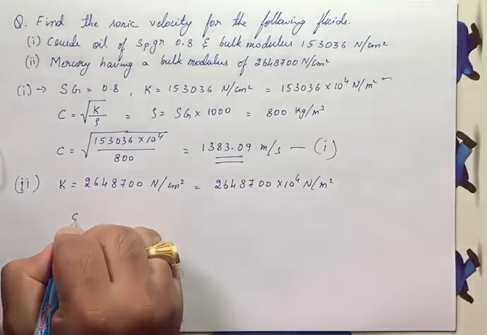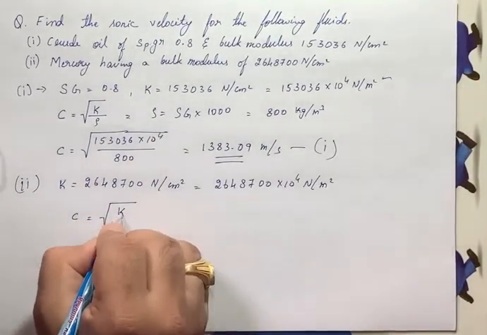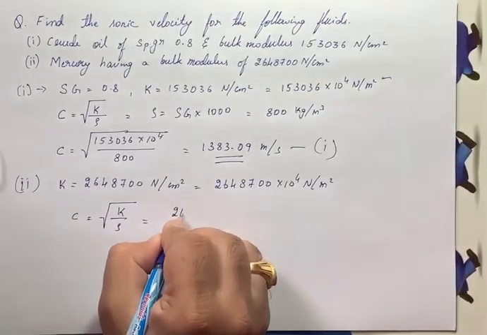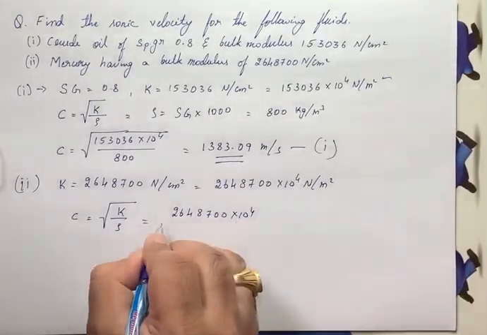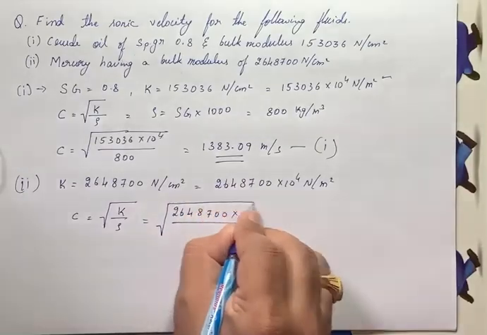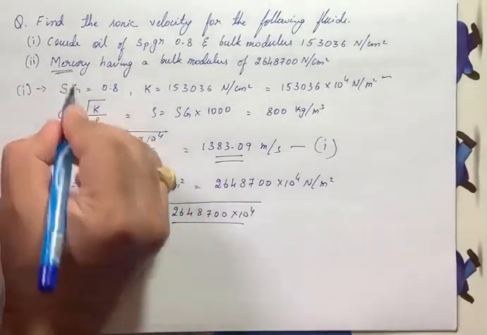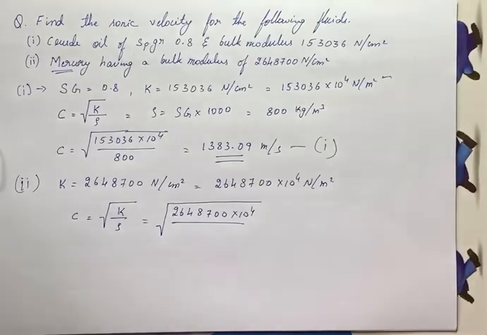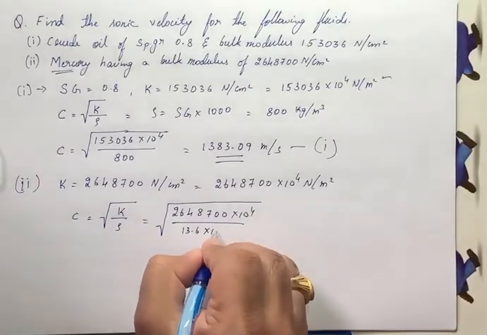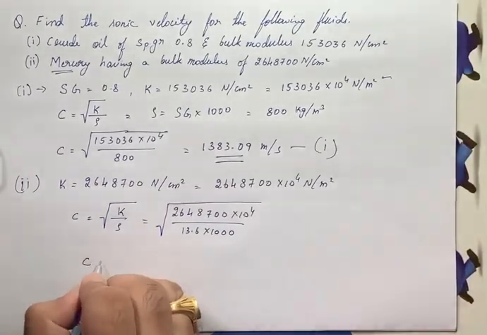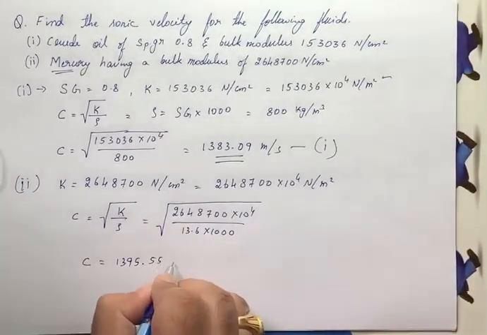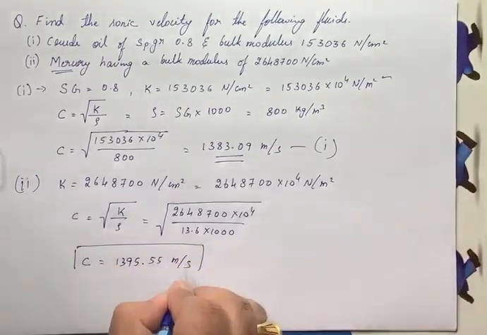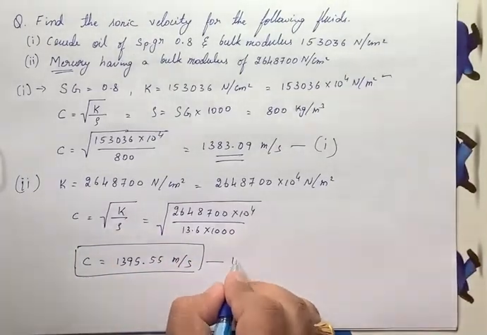Now same formula, c equals the square root of K divided by rho. K is 2648700 into 10 raised to 4 divided by rho. Rho is the density of mercury. We know that the specific gravity of mercury is 13.6, so density becomes 13.6 into 1000. So we'll get c equals 1395.55 meter per second here. This is for mercury, Hg.